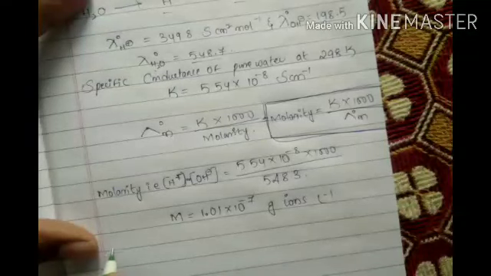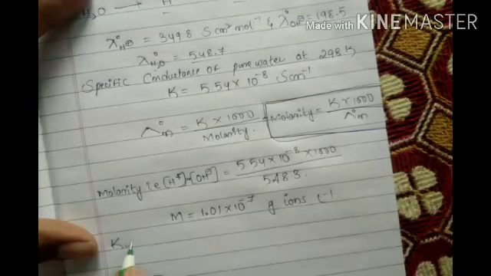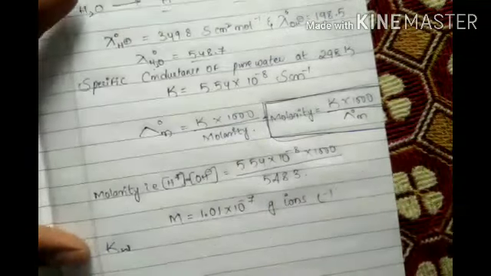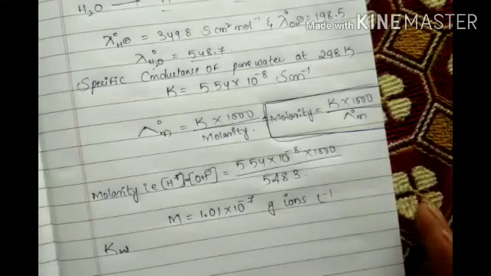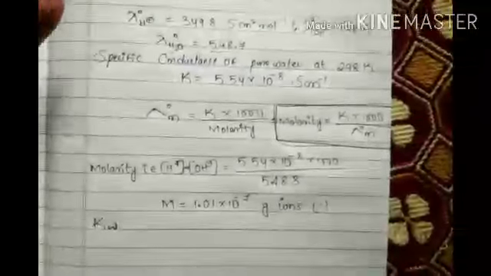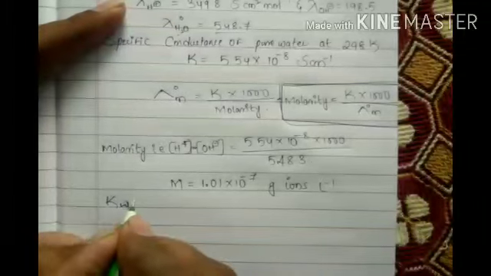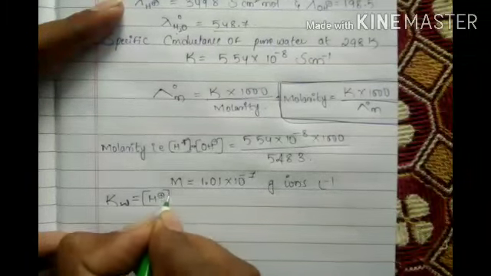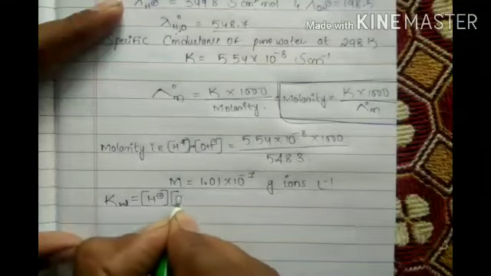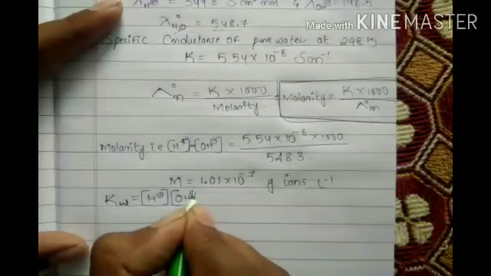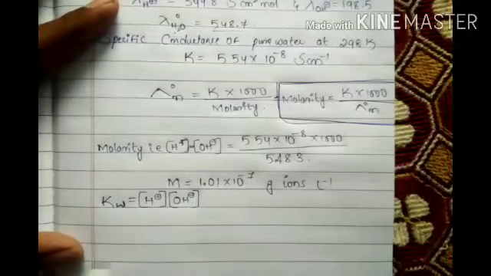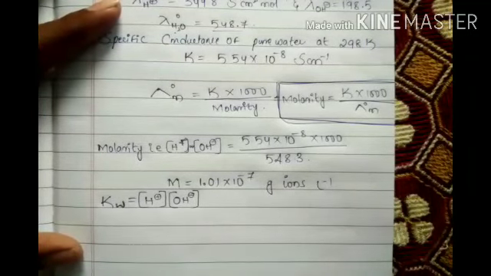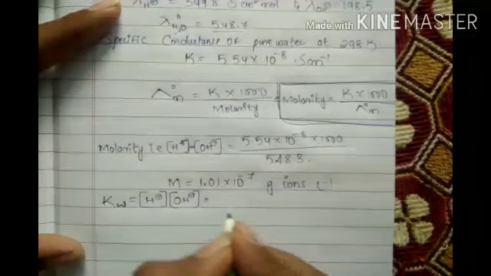So KW means what? The constant of water equals H plus into OH minus. This is the formula, KW equals H plus OH minus. This we already completed last year.